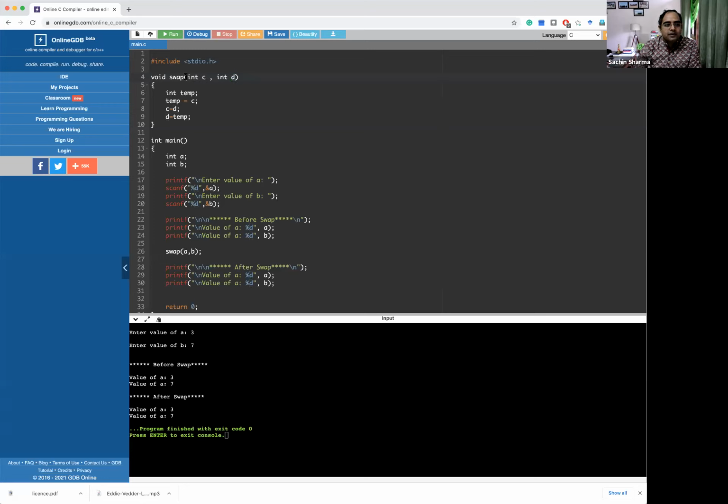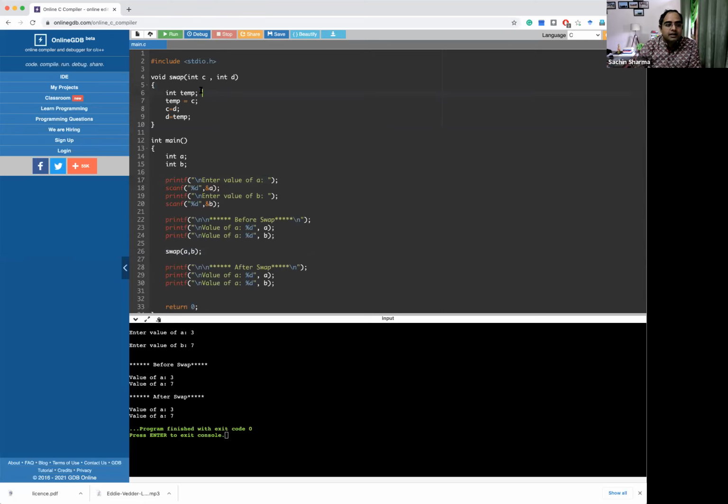Okay, so C and D are different variables, A and B are different variables. And if they are different variables, it means C and D are different memory locations, A and B are different memory locations in our memory where we are storing our data. Now, since we have 4 variables in our memory, C and D are different, A and B are different.